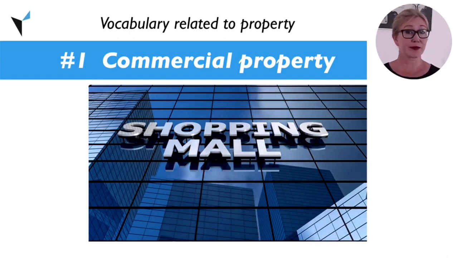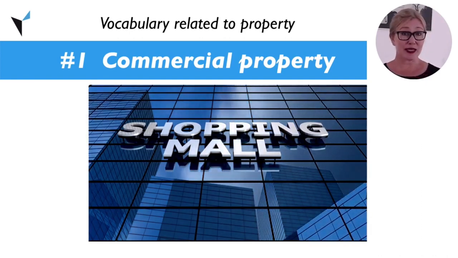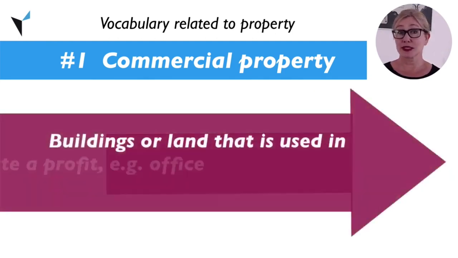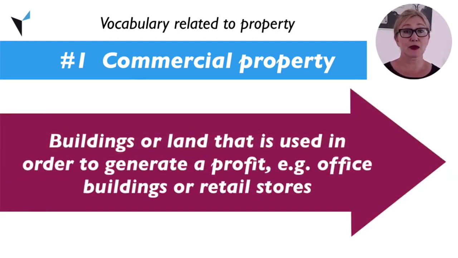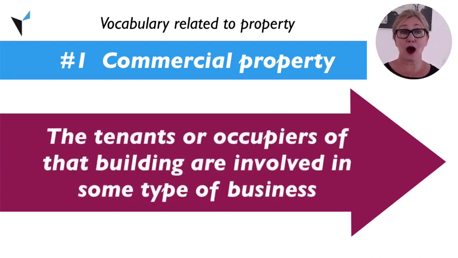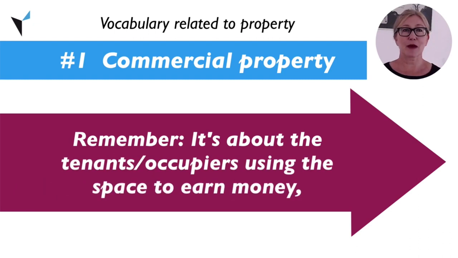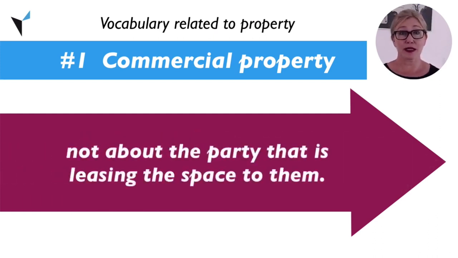Commercial property. Commercial property is defined as buildings or land that is used in order to generate a profit, like office buildings, retail stores, or similar. That means that the tenants or occupiers of that building are involved in some type of business. Remember, it's about the tenants or occupiers using the space to earn money, not about the party that is leasing